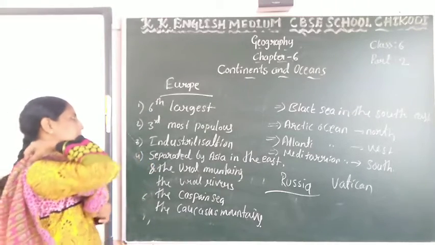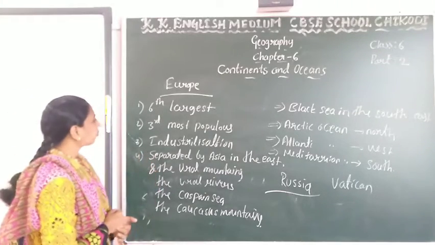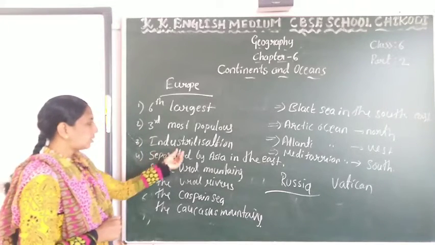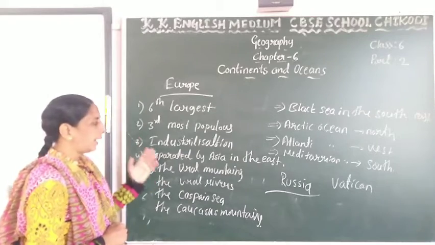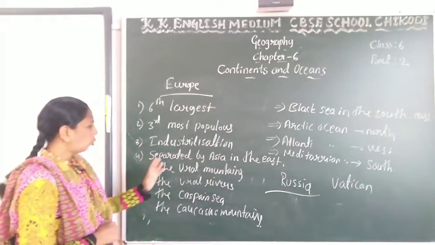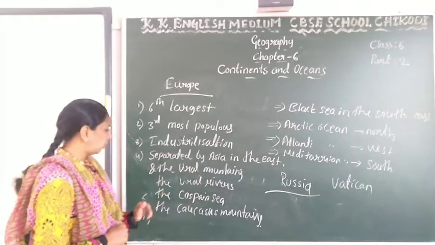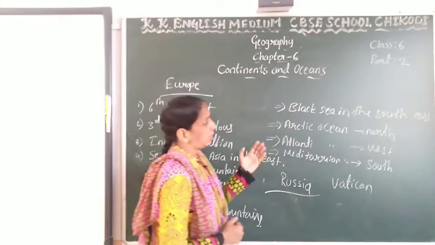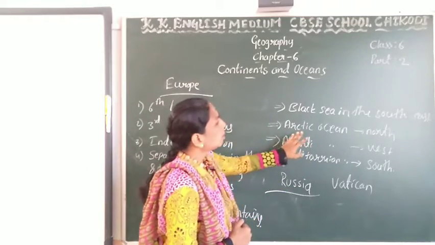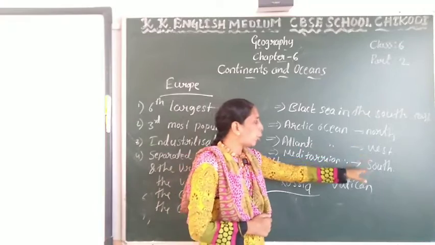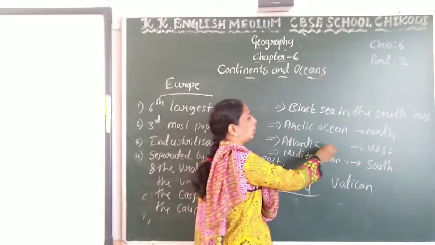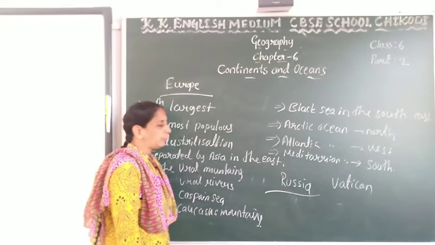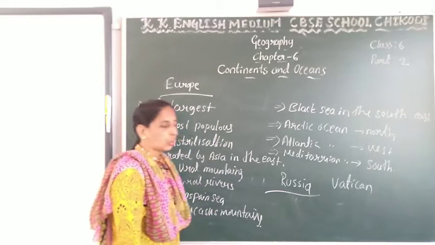The Europe continent is the 6th largest continent and also the 3rd most populous continent. It is an industrialized continent separated from Asia in the east by the Ural Mountains, the Ural River, the Caspian Sea, the Caucasus Mountains and the Black Sea in the southeast, with the Arctic Ocean in the north, the Atlantic Ocean in the west and the Mediterranean Sea in the south.